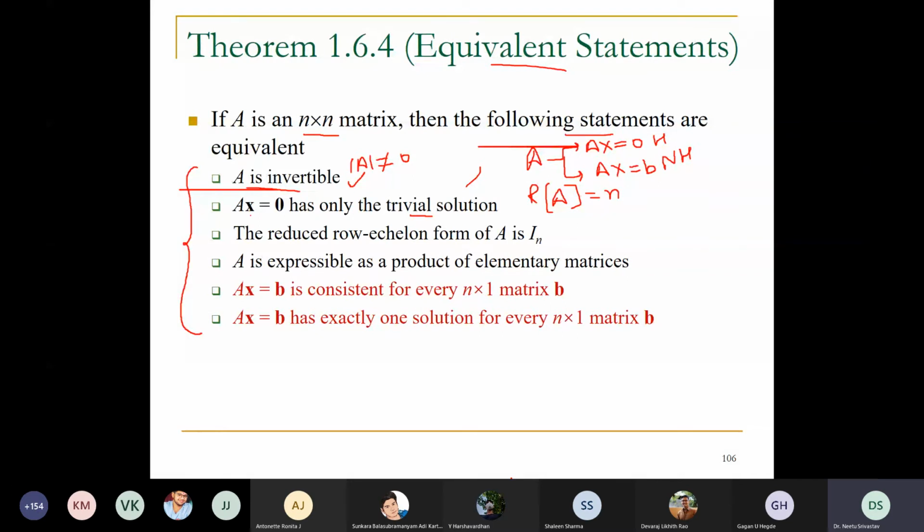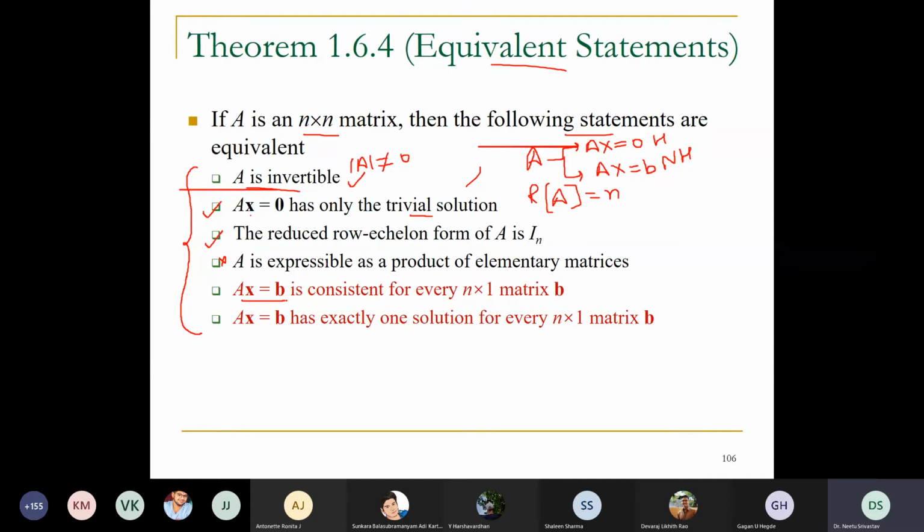So this is how we have derived this result. The row reduced echelon form of A will be I_n. Definitely it is going to be I_n because it is invertible, right? For the elementary matrices, just read the concept. AX equal to B means you are talking about a non-homogeneous system.